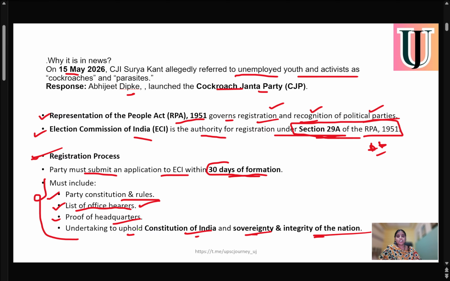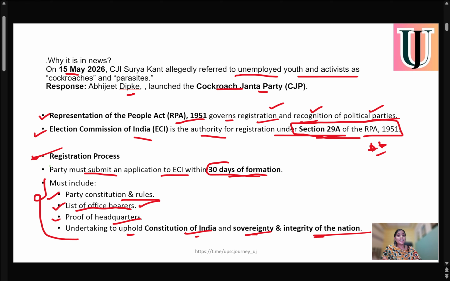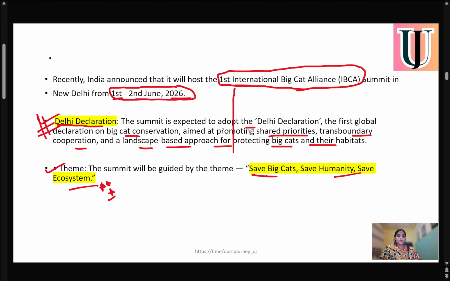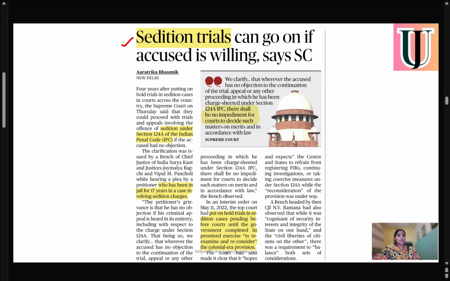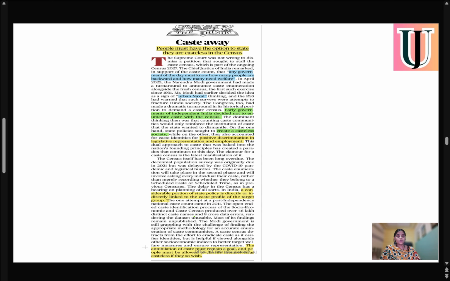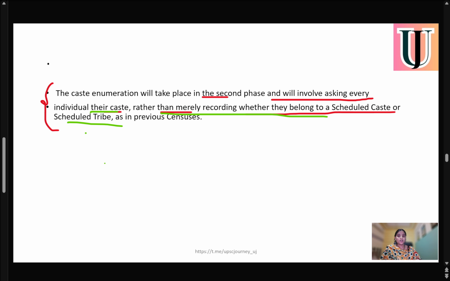So first we have seen the formation of a new party, that is Cockroach Janata Party, and what the key requirements are to become a national or a state party. After that, we have seen the Ebola outbreak. Again, after that, we have seen the sedition trials, and how IPC Sections 1 to 4 are replaced with the BNS and Section 152, where sedition is nowhere mentioned. After that, caste: if any person is not willing to disclose their caste, then there should also be an option of casteless in the census.